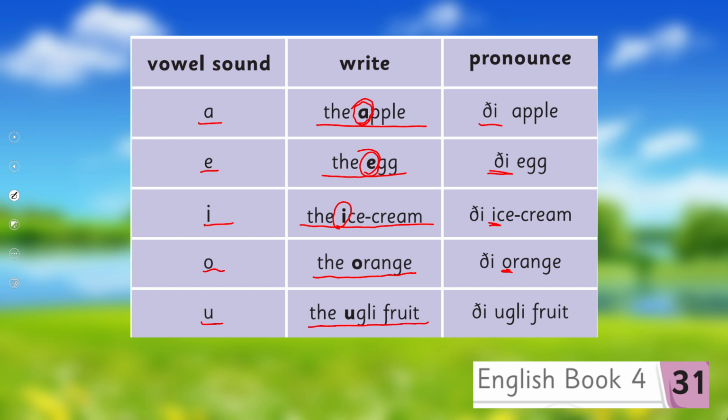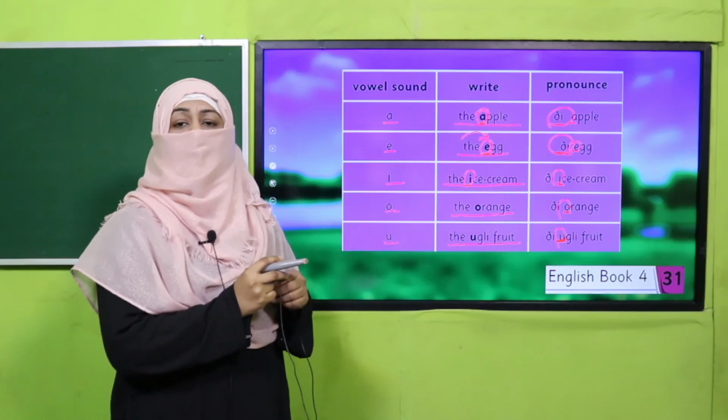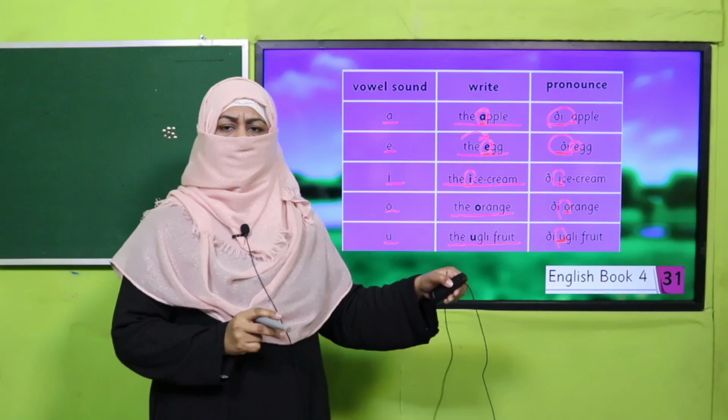The ugly fruit, and it's the name of a fruit. I hope you have seen it, otherwise you may Google it. So here we have used "thee". Why? Because the first letter followed by "the" is a vowel sound. Have you noticed? Okay. So whenever "the" comes before a vowel sound, we say "thee", and for the rest of all the cases it's "thuh".